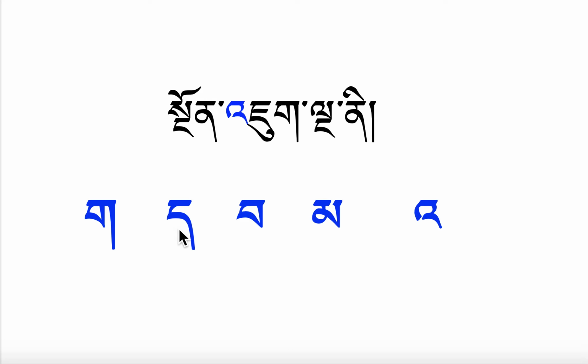Gao, tao, pao, mao, ao. Okay? So now this is how we pronounce it. We have to pronounce this ao. The 5 Ngunjuk we have to pronounce like ao.